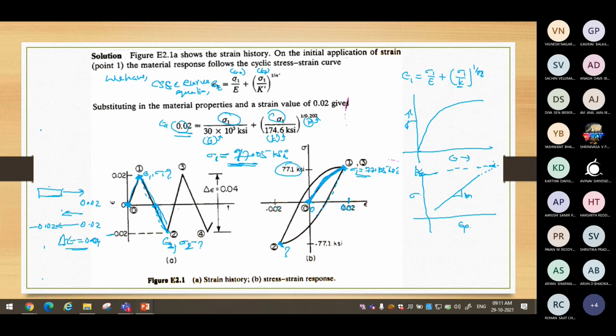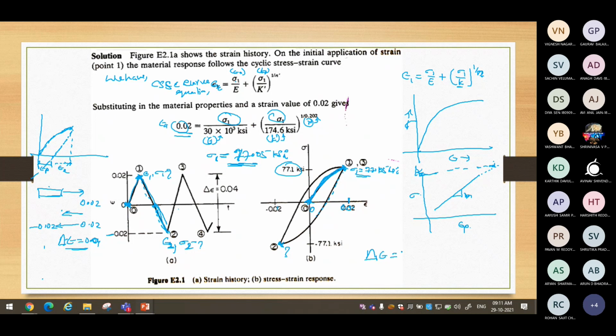As we know, if you have pulled the material to some maximum and then release back, it will not follow the same path. It will not follow the same path in the plastic region. It will go like this. Correct? There is some plastic strain, there is some elastic strain. It is not taking the same path. We want to capture this particular path, and that we can obtain by the hysteresis equation. So we have the hysteresis equation.